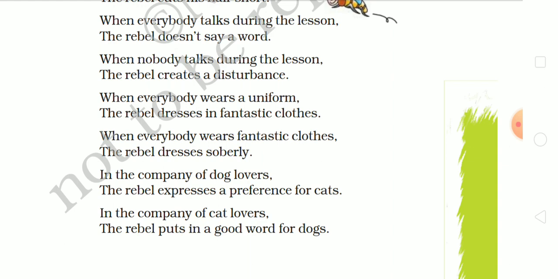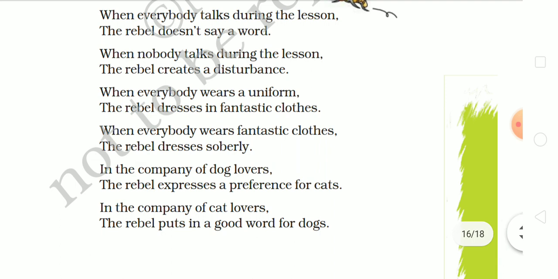When everybody wears fantastic clothes, the rebel dresses soberly. Look, there is also a contradiction. In dressing, the rebel is again the strange man. He dresses differently from others. He wears colorful clothes when others wear plain and simple dress. When others wear colorful and showy clothes or casual clothes, the rebel would wear plain and simple dress like a uniform. In this way, he looks different from others and is easily recognizable.